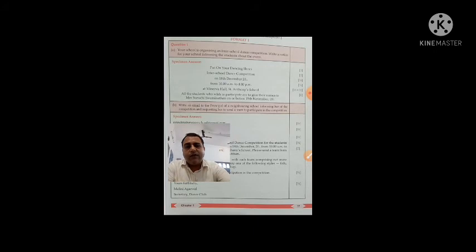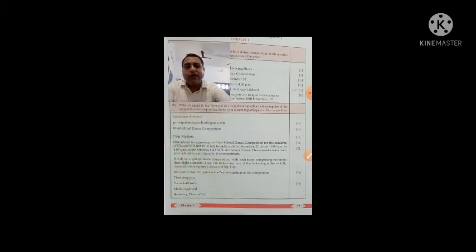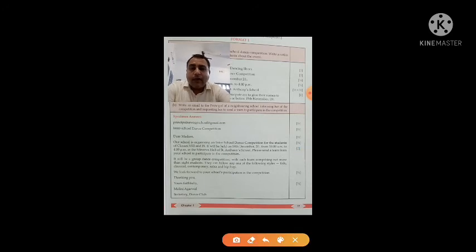Now, what are the key points you have to keep in mind before writing an email, children? At first, here it is given: write an email to the principal of a neighboring school informing her. You have to keep in mind that it is her. Her means it is a female principal. So you will have to write madam in the salutation, not sir. If you write sir, that will go wrong. Dear madam, because her is given, the principal is female.